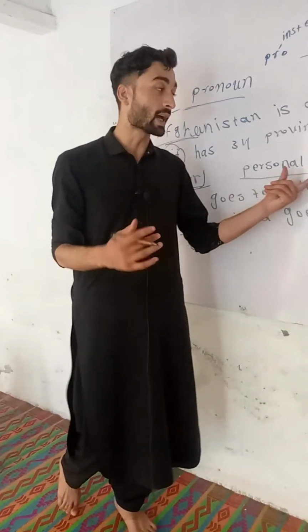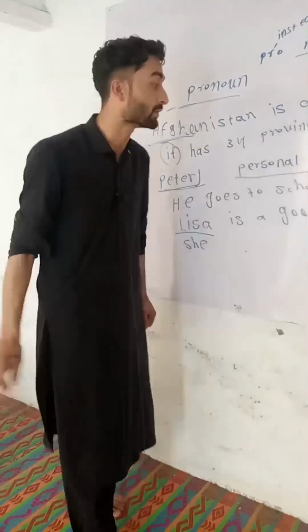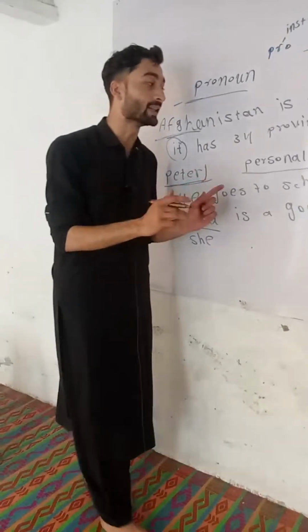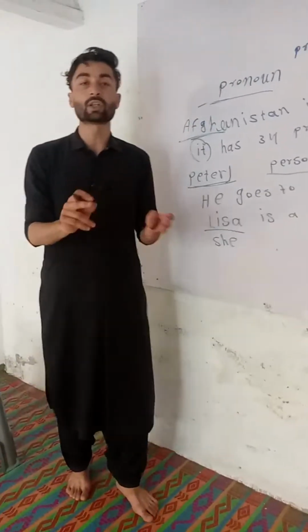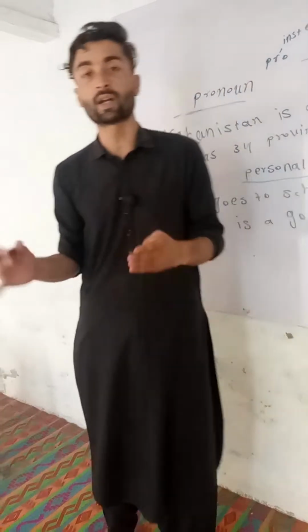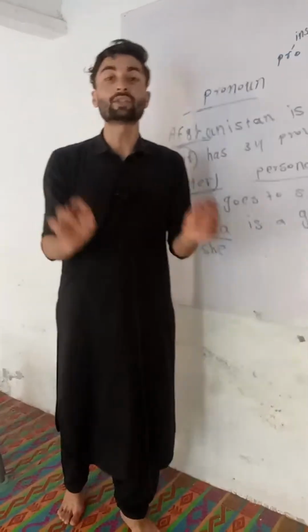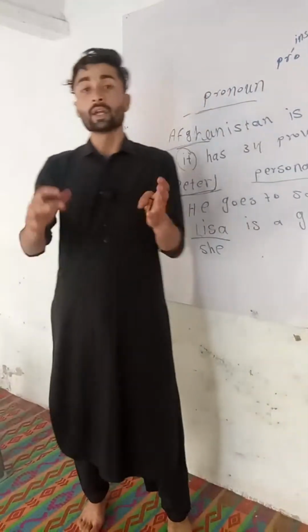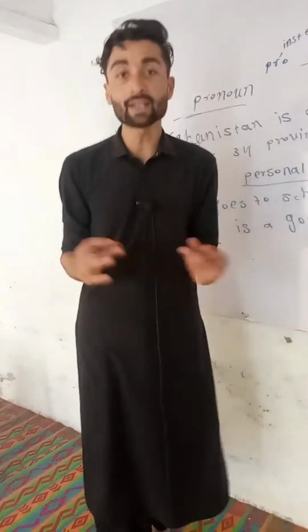So today I'm going to show you what personal pronouns are and how we use them. Listen, guys. First, we need to define the personal pronouns. Personal pronouns are those which are used instead of a person, place, or thing. Personal pronouns are always used to prevent the repetition of a noun in the sentence. It means they are used in place of a person, place, and thing.